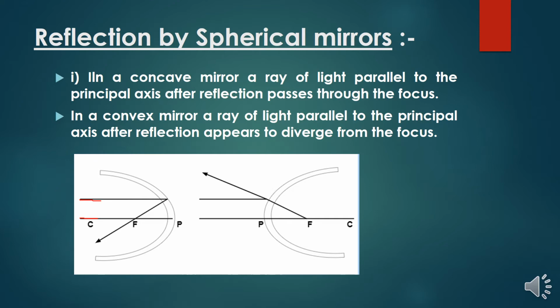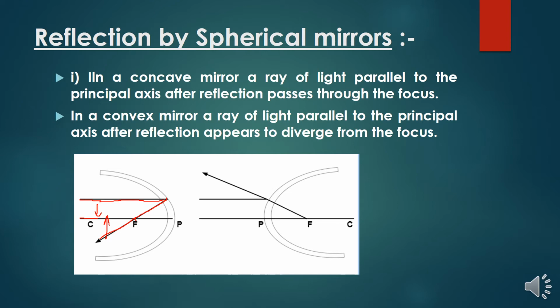So what it says is, suppose this is my principal axis. This is the ray which is coming parallel to the principal axis. After it is reflected, it focuses at the point focus. So it is parallel to the principal axis and meets at the focus. So where will my image be formed? My image will be formed here. When the ray is parallel to the principal axis, it will definitely focus at the principal focus, and the image will form like this.